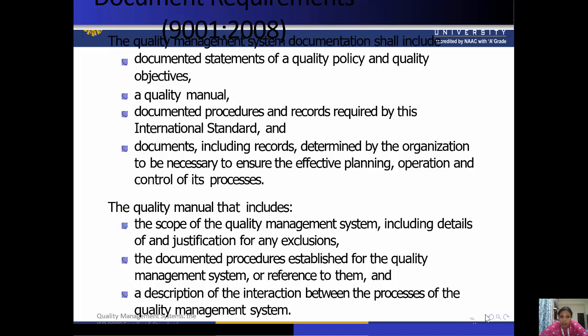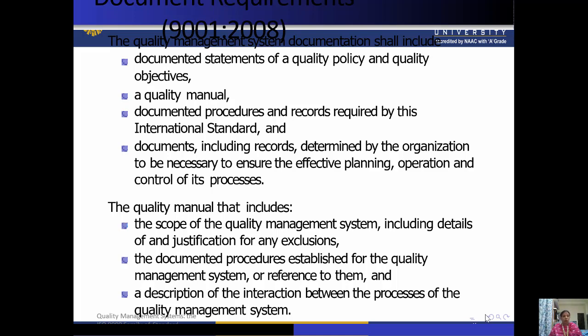A quality manual, documented procedures and records required by this international standard are important, and documents including records determined by the organization to be necessary to ensure the effective planning, operation and control of its processes. So basically the quality policy document, quality objective document and quality manual are the important ones.